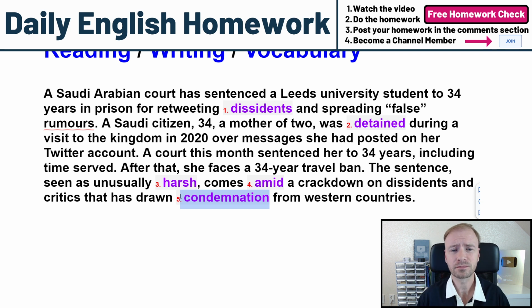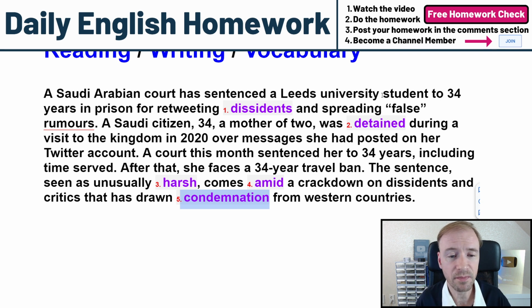All right. So there is our paragraph. I'll just read it one more time. A Saudi Arabian court has sentenced a Leeds University student to 34 years in prison for retweeting dissidents, our first word, and spreading false rumors. A Saudi citizen, 34, a mother of 2, was detained during a visit to the kingdom in 2020 over messages she had posted on her Twitter account.